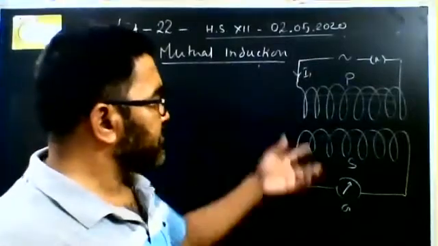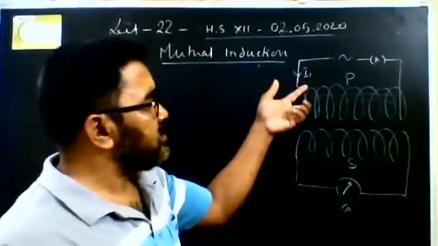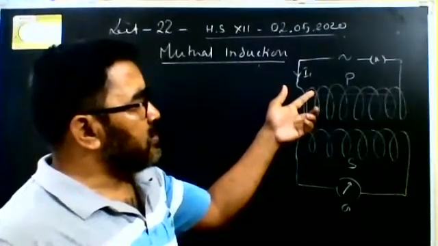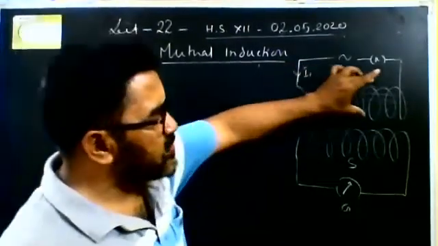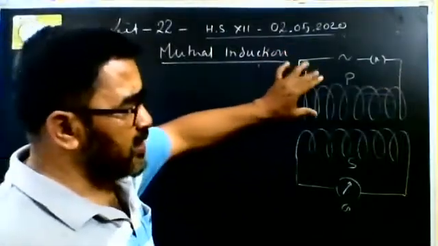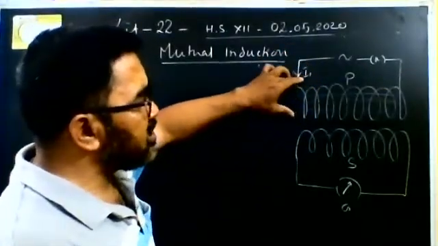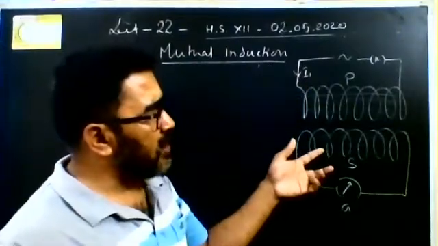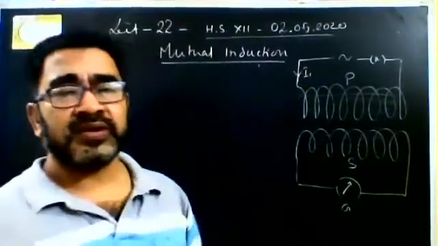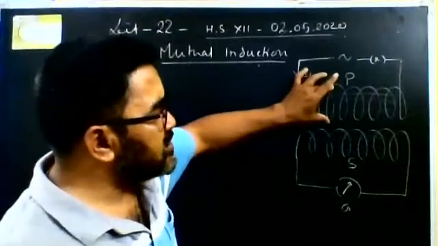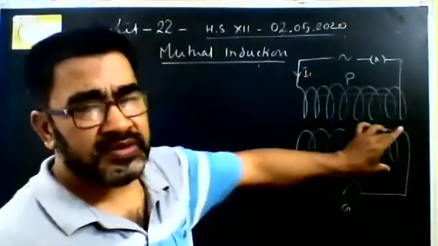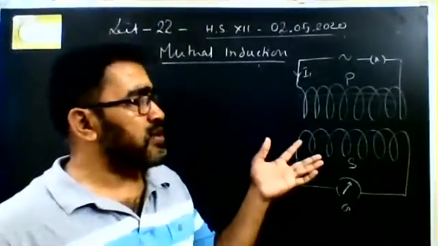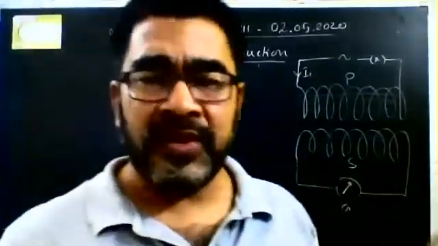And if current changes in the primary coil, induction will happen in the first coil, no doubt. That is self-induction. But due to the change in current in the first coil, it will change the magnetic flux through the second coil, because magnetic flux will cover this coil also, right? We do not see the magnetic flux with our naked eye.